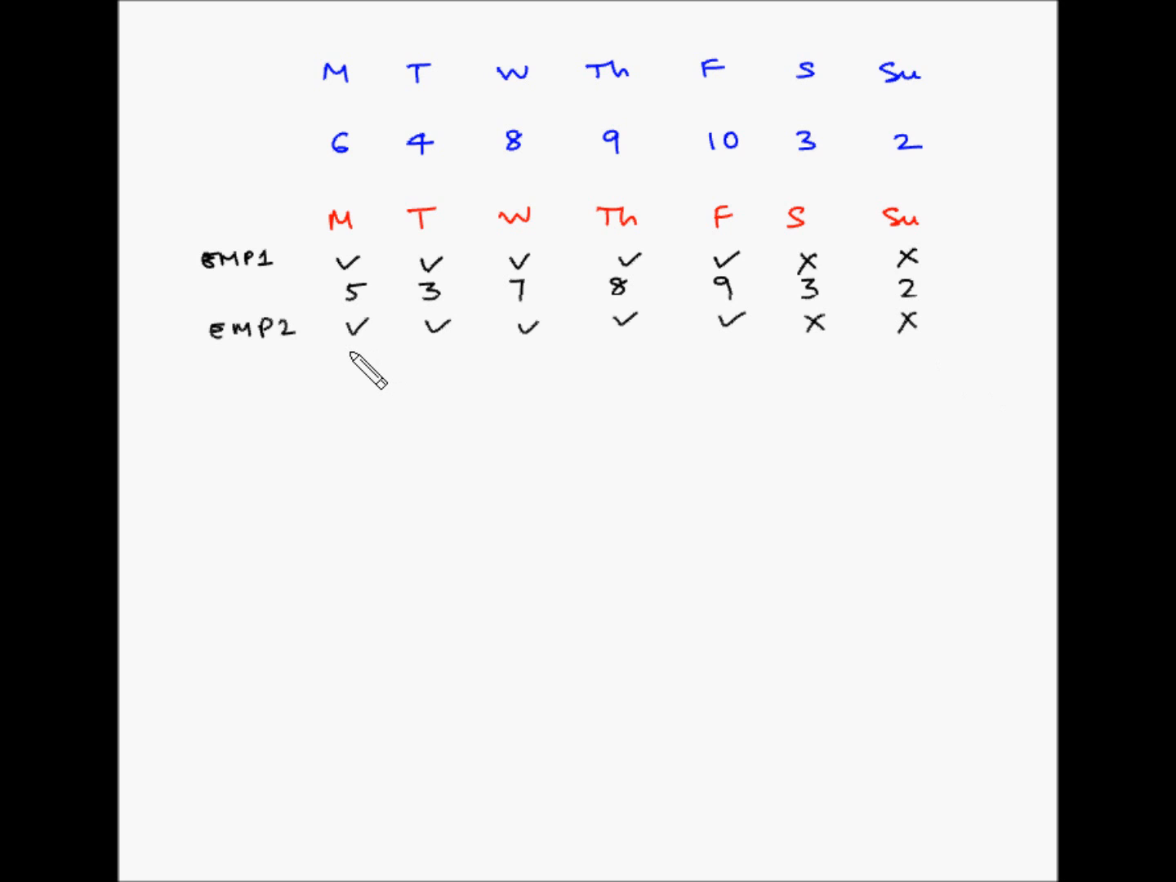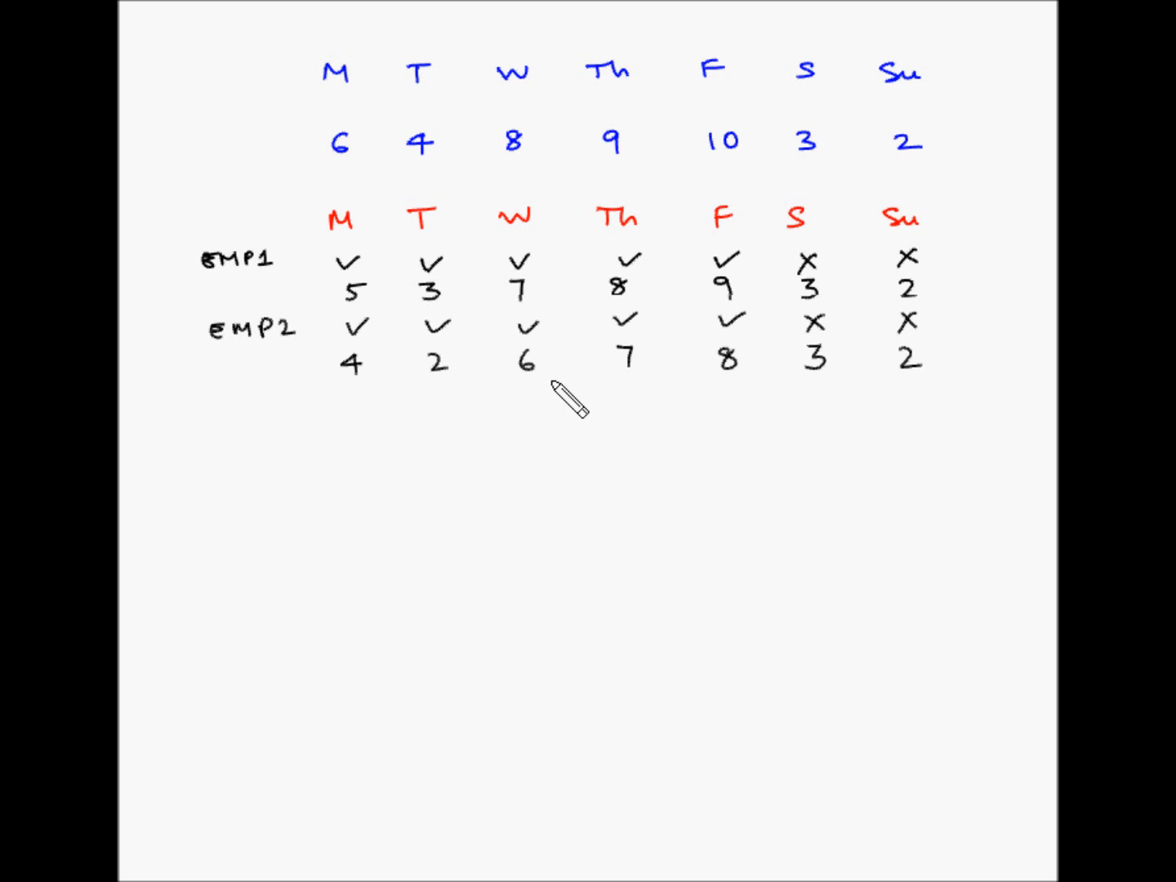So now with employee 2 working on these days, the net requirements become 5 minus 1, which is 4, 3 minus 1, which is 2, 7 minus 1, which is 6, 8 minus 1, which is 7, and 9 minus 1, which is 8. And Saturday Sunday, because he is not available, the requirements remain the same, which is 3 and 2.